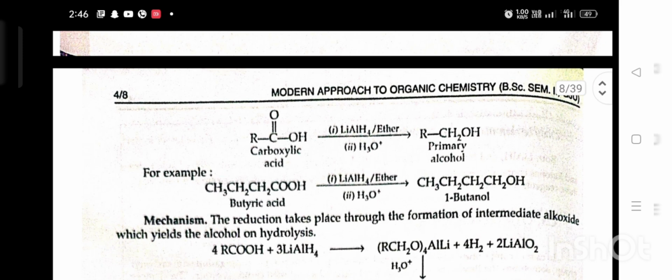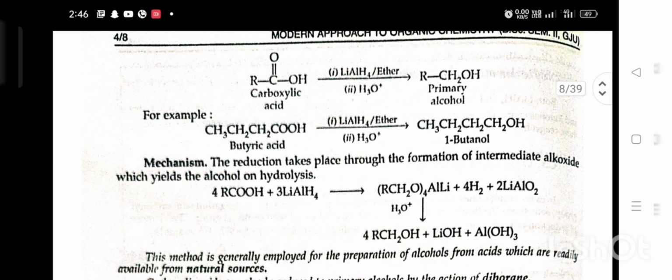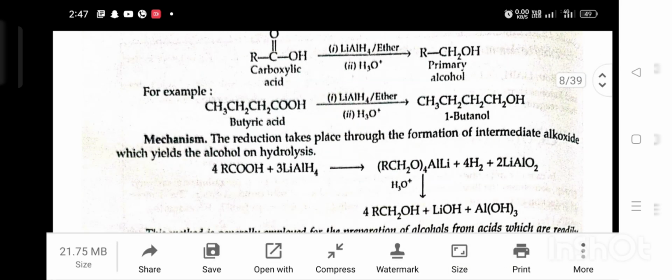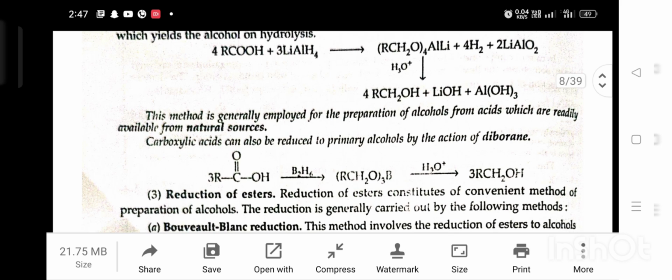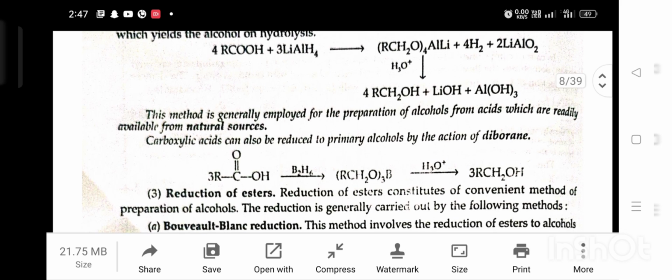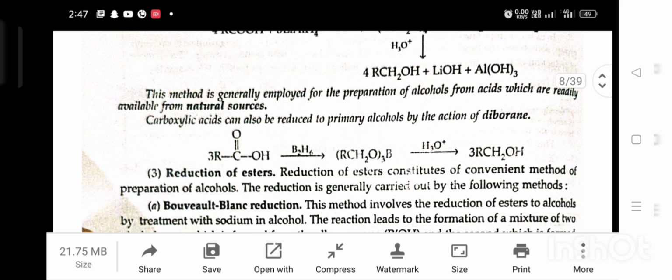For example, butyric acid in the presence of lithium aluminium hydride and ether gives 1-butanol. Mechanism. The reduction takes place through the formation of an intermediate alkoxide, which yields the alcohol on hydrolysis. This method is generally employed for the preparation of alcohol from acids which are readily available from natural sources. Carboxylic acid can also be reduced to primary alcohol by the action of diborane.